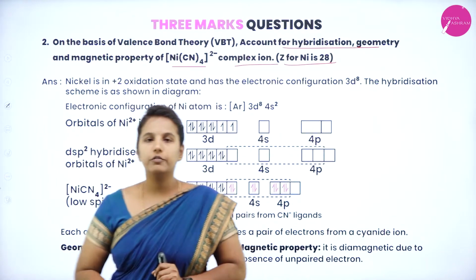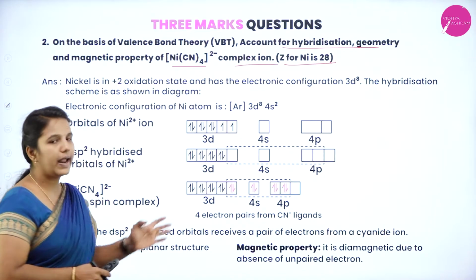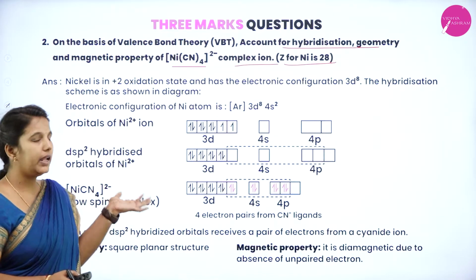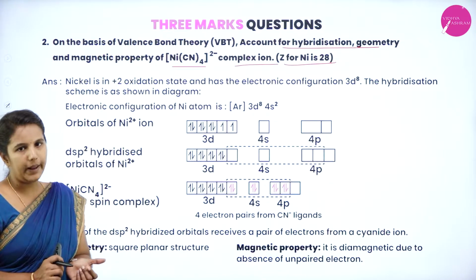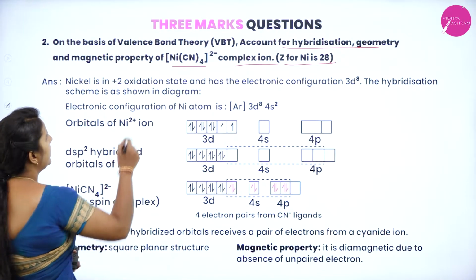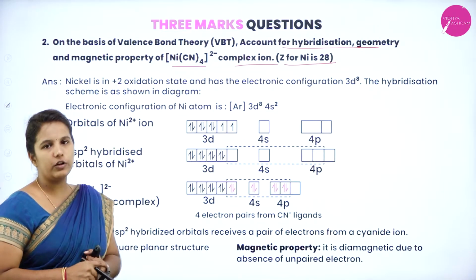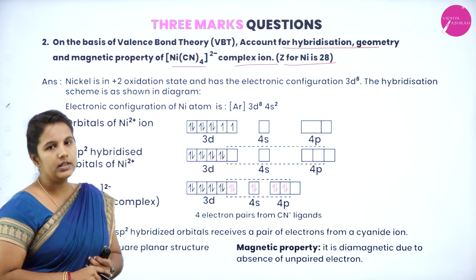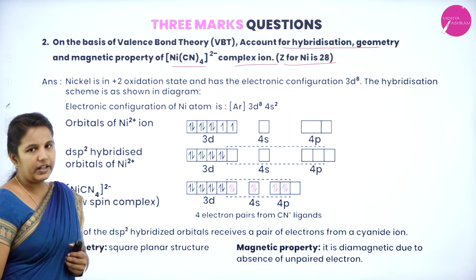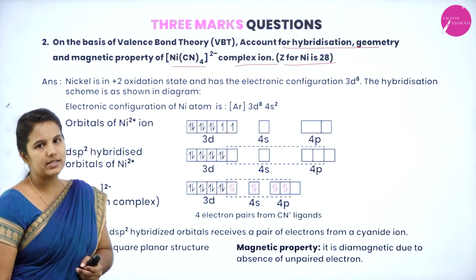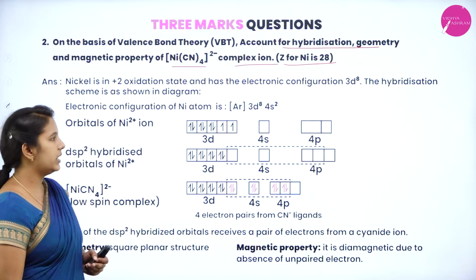So for this complex, you need to write the hybridization, geometry and the magnetic properties. We know that nickel is a central metal atom surrounded by a strong ligand known as cyanido ligand. The atomic number of nickel is 28, and we know that it exhibits a +2 oxidation state.